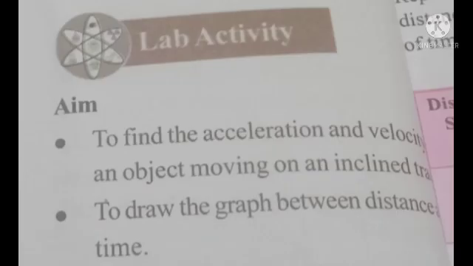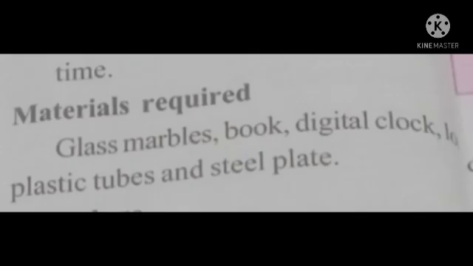Now let us discuss one experiment. Aim: to find the acceleration and velocity of an object moving on an inclined track. To draw the graph between distance and time. Materials required to conduct this experiment are glass marbles, digital clock, long plastic tubes, books and steel plates.